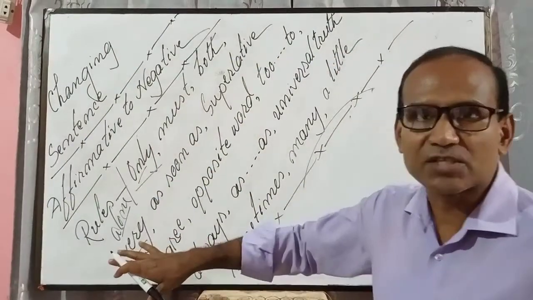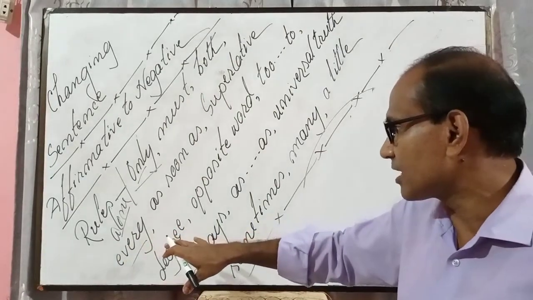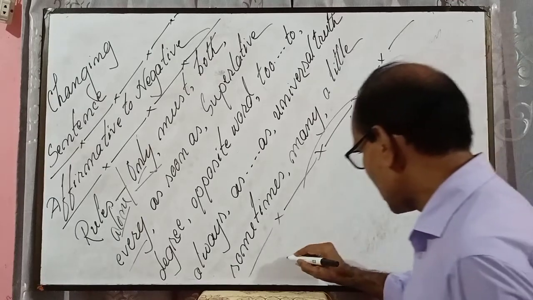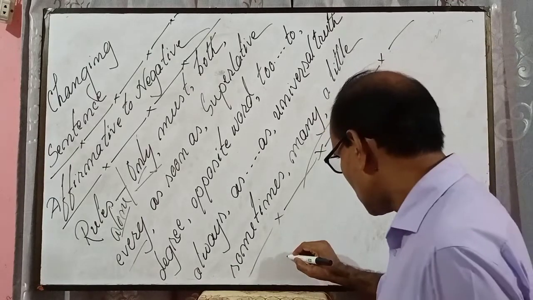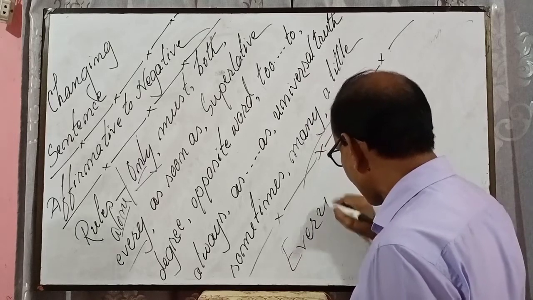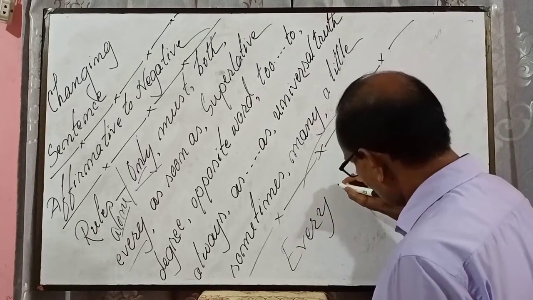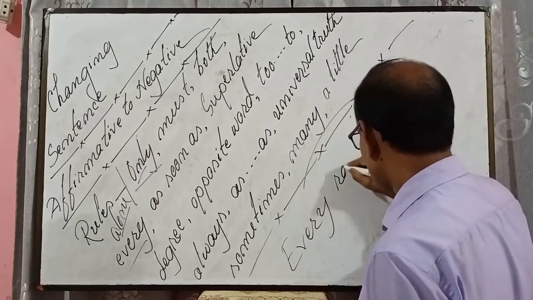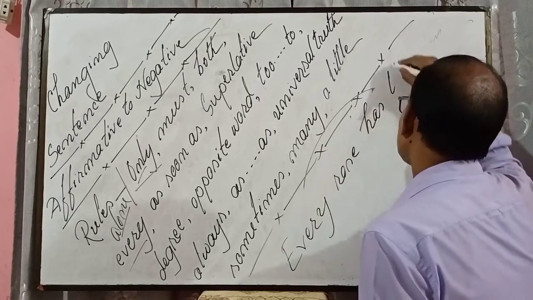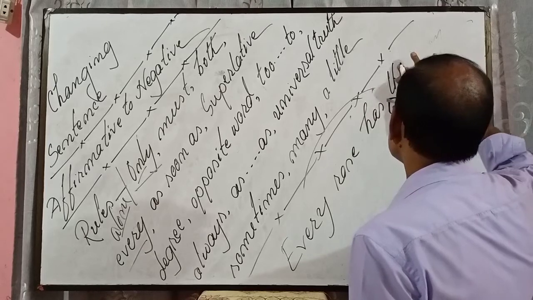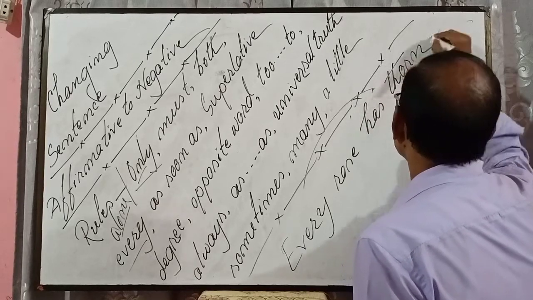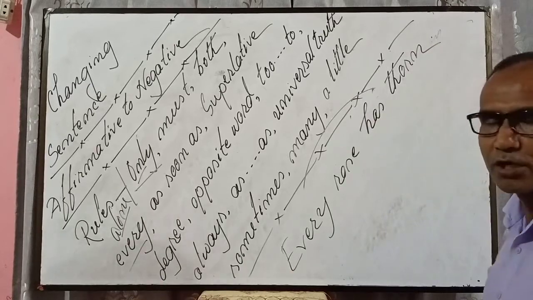Then every. If you find any sentence using every, then instead of every, first of all, there is no. Okay. There is no. Every rose has thorn. T-H-O-R-N. Every rose has thorn.